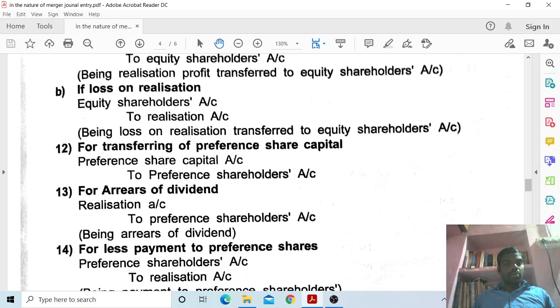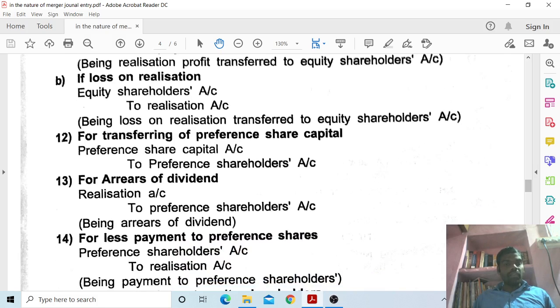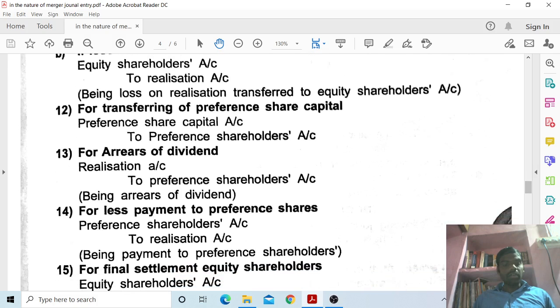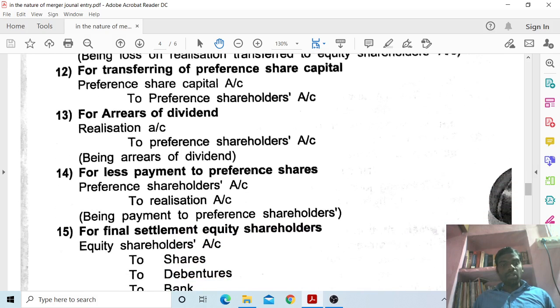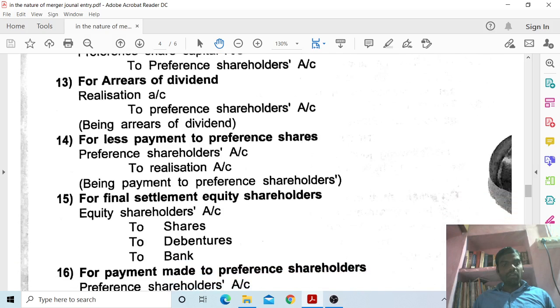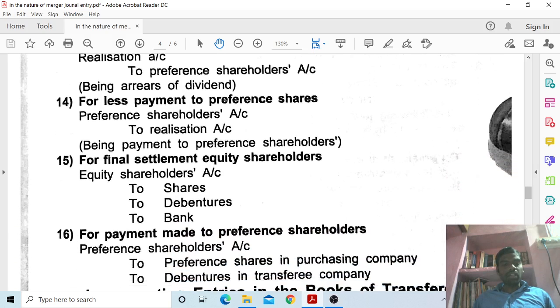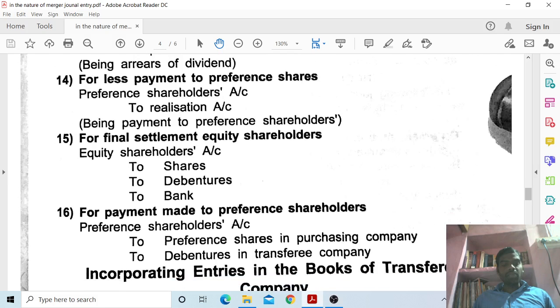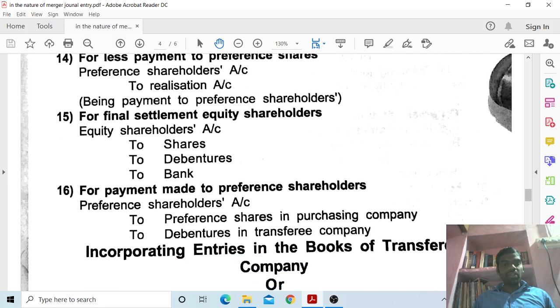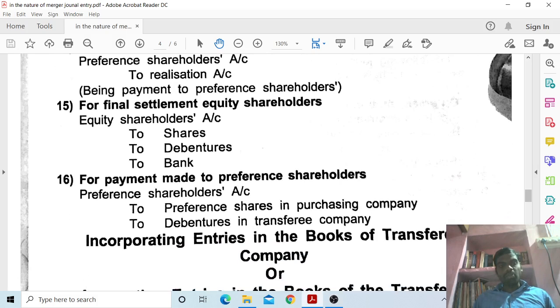Next, second one, B, if loss on realization, equity shareholders account debit to realization account, being loss on realization transferred to equity shareholders account. 13th, for transferring of preference share capital, preference share capital account debit to preference shareholders account. Next, 13, for arrears of dividend, realization account debit to preference shareholders account, being arrears of dividend. 14th, for less payment to preference shareholders, account debit to realization account, being payment to preference shareholders.